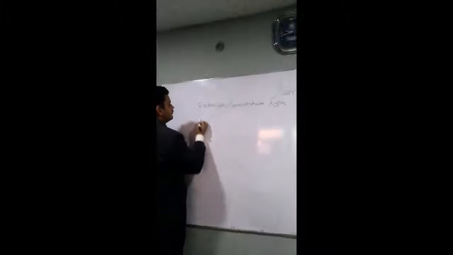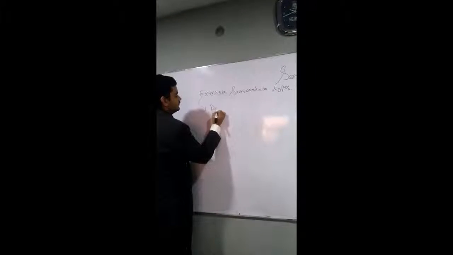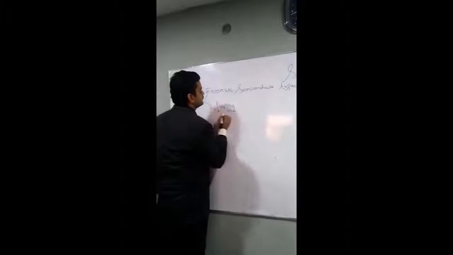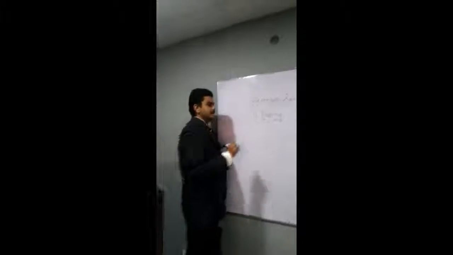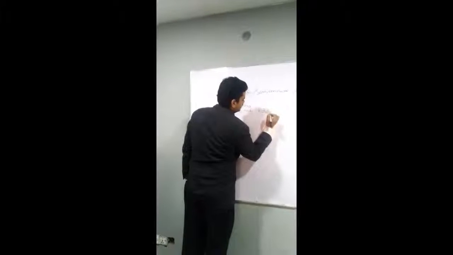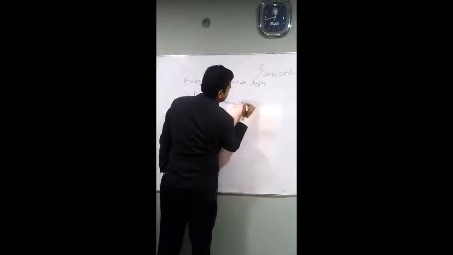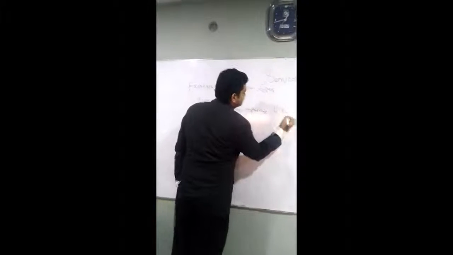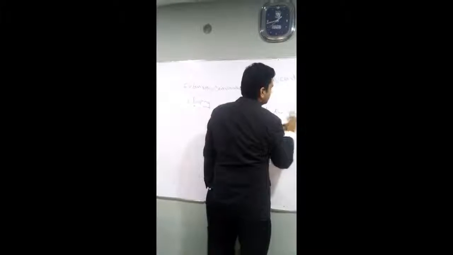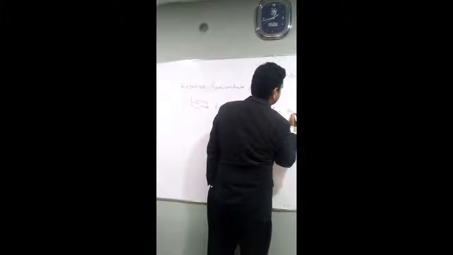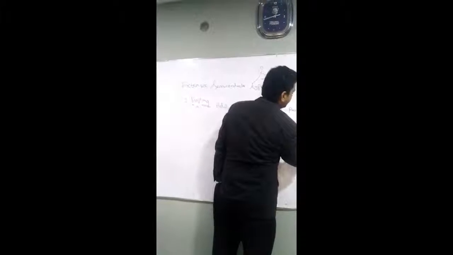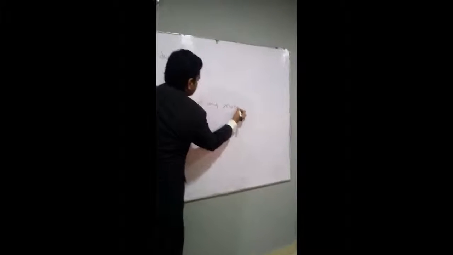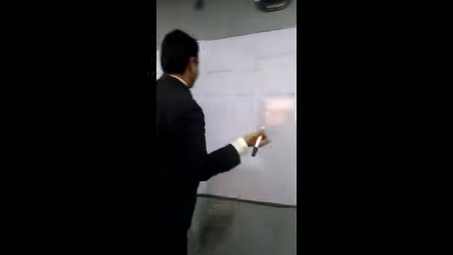So before discussing its types, we are going to discuss what doping is. Doping is adding impurities to the pure form of any material.